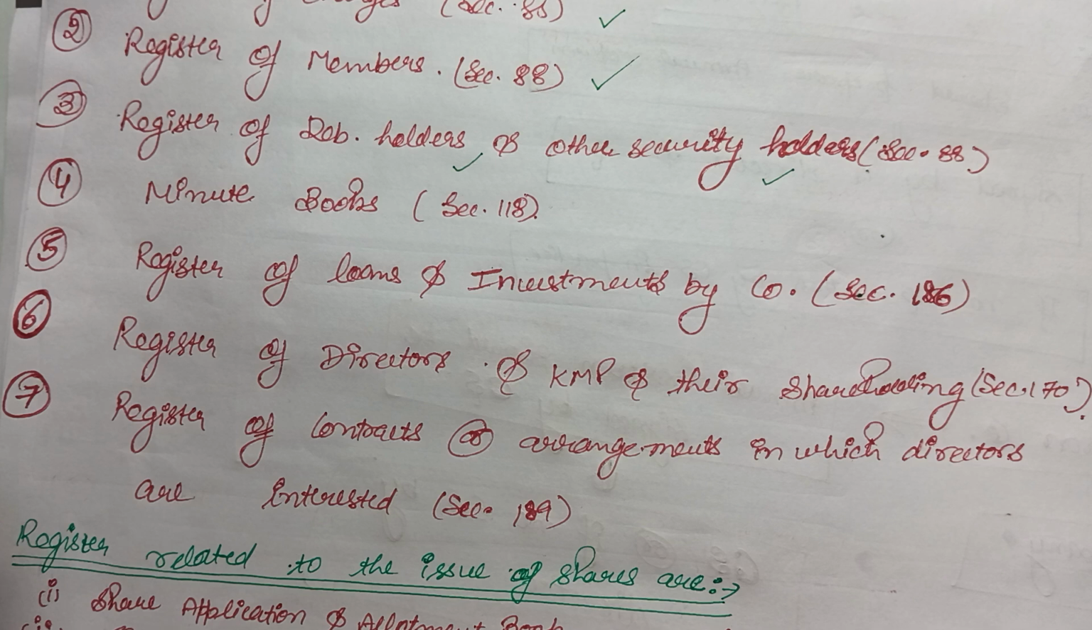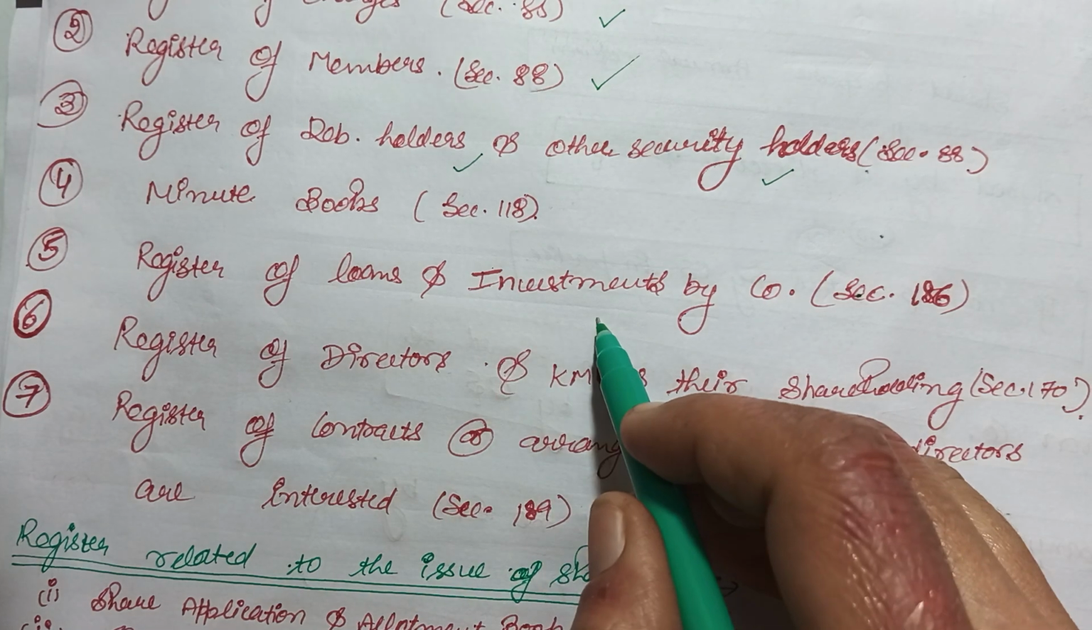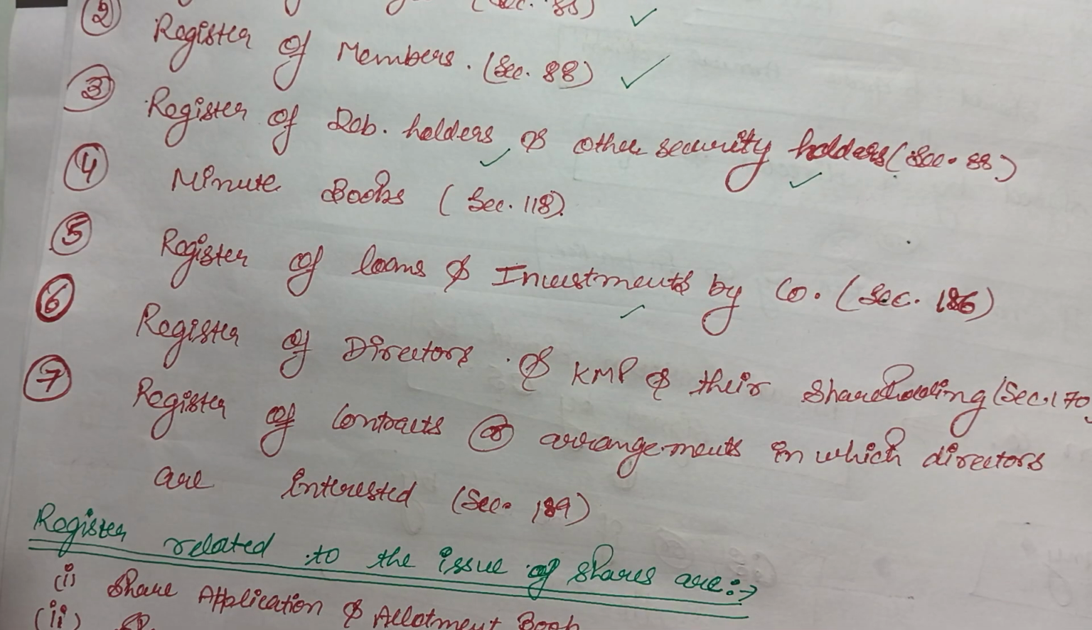And then minute books, minutes of the various meetings like AGM, EGM, and board meetings. So companies need to maintain these minute books. There are a lot of provisions in the Companies Act for maintaining minutes, and we need to follow all these provisions. Then is the register of loans and investments by the company. There should be a separate register for the loans and investments by the company.